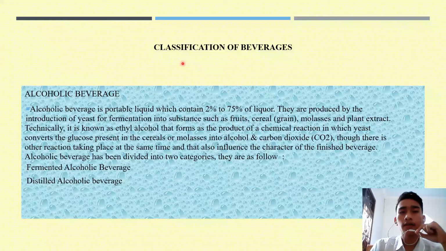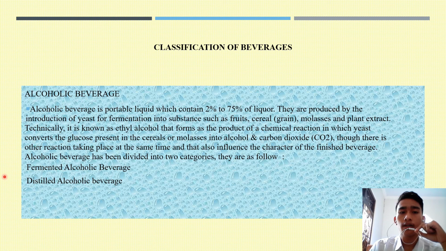Okay, the first is classification of beverage. The first is alcoholic beverage. Alcoholic beverage is a potable liquid which contains 2% to 75% of liquor. They are produced by the introduction of yeast for fermentation into substances such as fruit, cereal or grains, molasses, and plant extract.